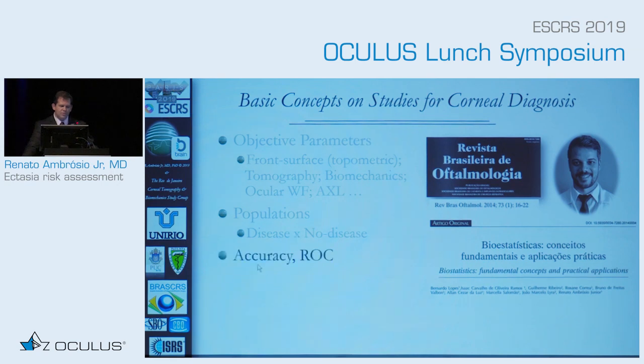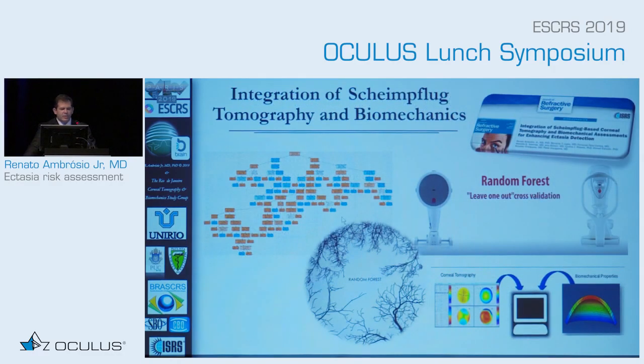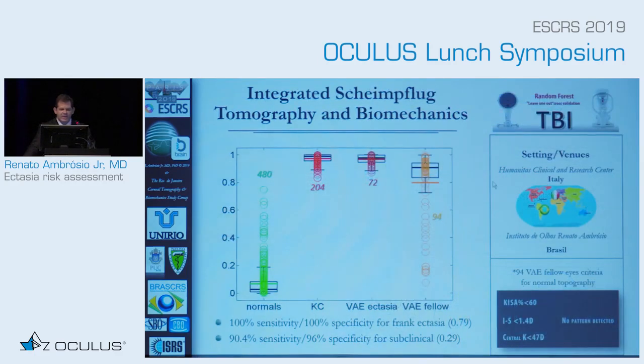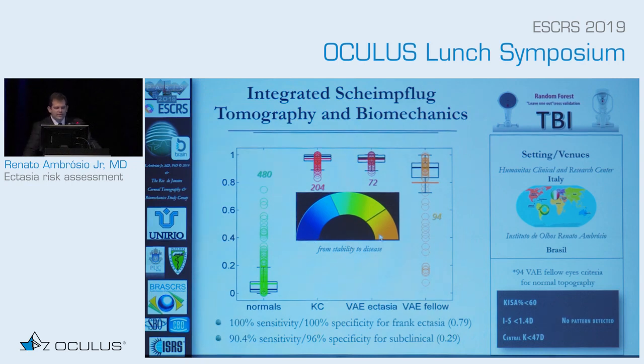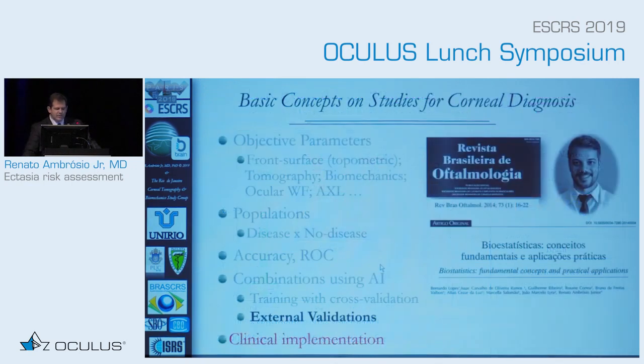So these populations will be looked into through the objective parameters, looking at the ROC curves, and we are going to use AI. The best way was the random forest with leave-one-out cross-validation, so that we have the TBI, which is the integration of tomography and biomechanics. And see that you have a different threshold for detecting the clinical cases, the one eye randomly selected for keratoconus, and the fellow eye with ectasia that was not treated by any surgery, from these 94 patients with asymmetric disease. So this is what we call a threshold for ectasia susceptibility.